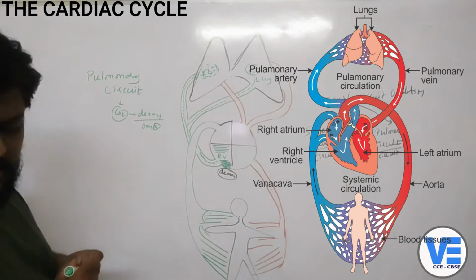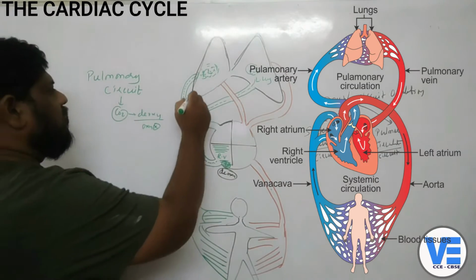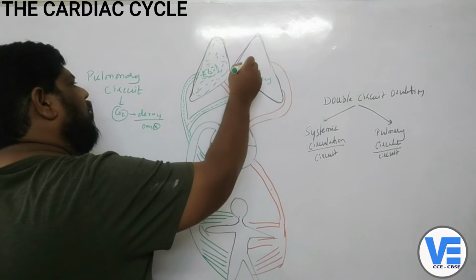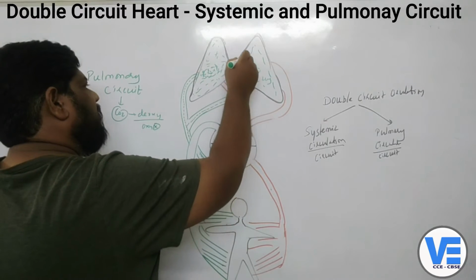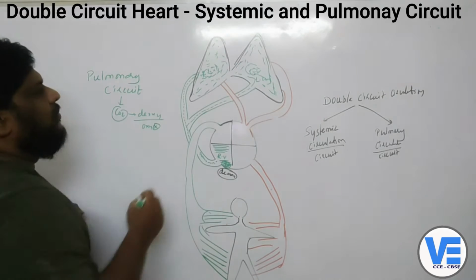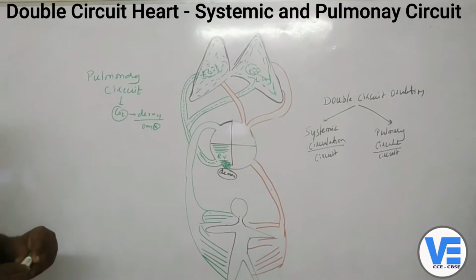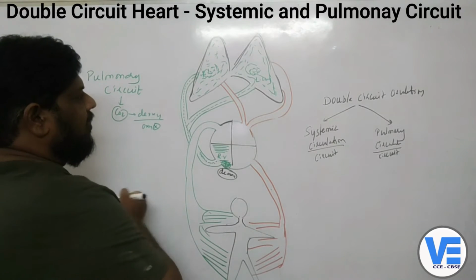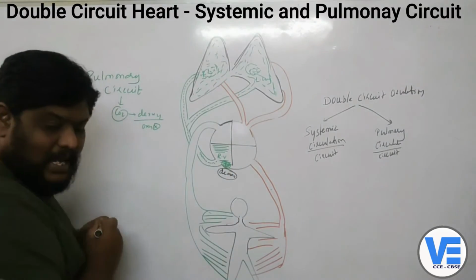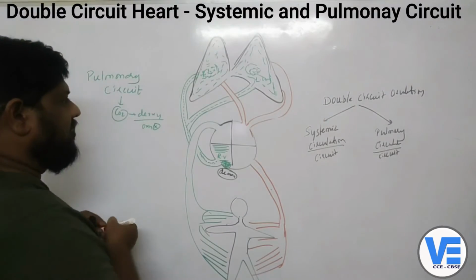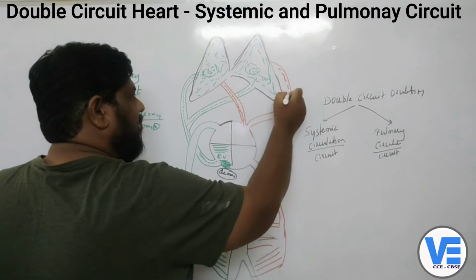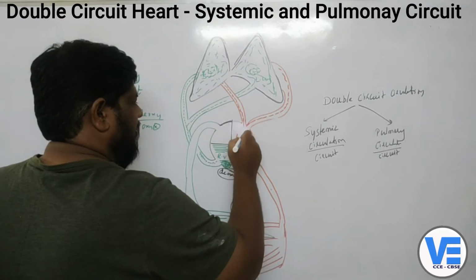So in the lungs, the blood will be purified. So what are the alveoli which are here? What they will do is, they will completely purify this deoxygenated blood. So once the blood is oxygenated and once the blood is purified, okay, what it will do is, it will send that oxygenated blood to the heart, that is into the left auricle.